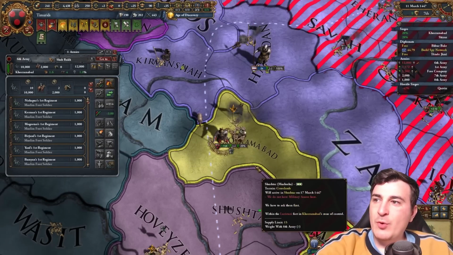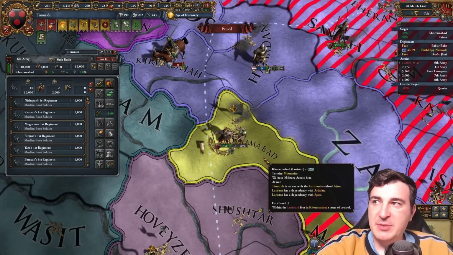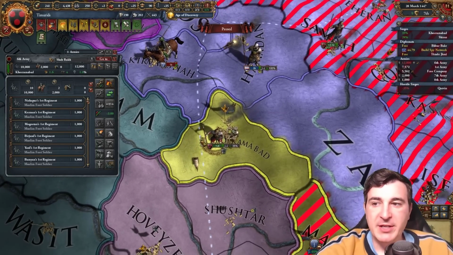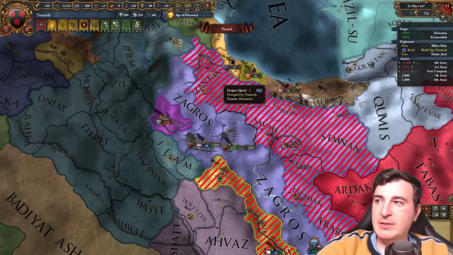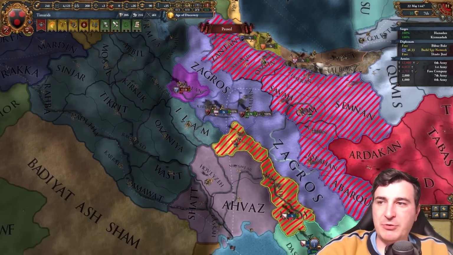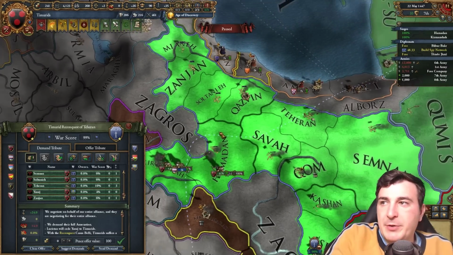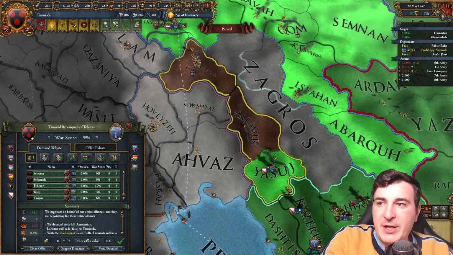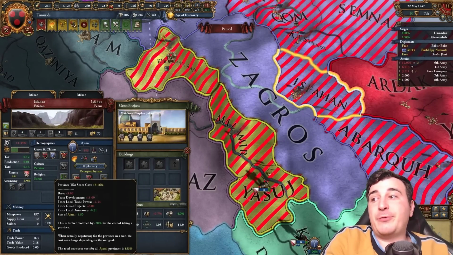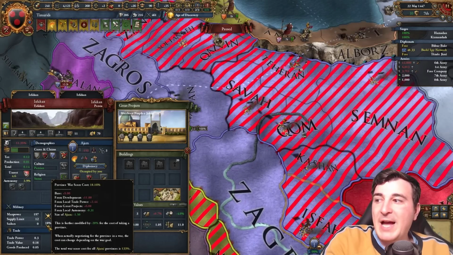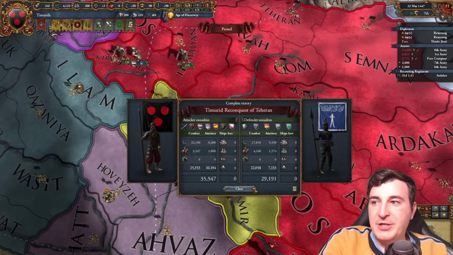Whatever, man. Literally one siege away from finishing this entire war here. Once we've gotten this province, we have basically all that we need to enforce 100% war score. We've taken back Shiraz as well, so I don't think we even need to destroy that army. We don't need to waste our manpower pool anymore, do we? Let's go ahead and see what we're gonna do here. We can fully annex Ajam, and we can even take the one province of Yasuj. Right now, they got 133 province war score, but we got 20% reduction because these are cores. So let's fully annex them.